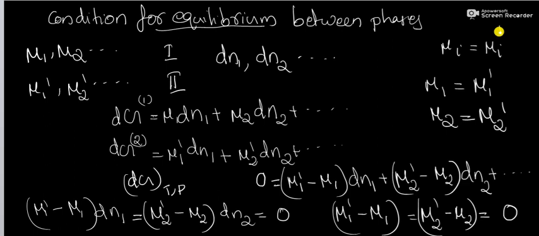That is, for equilibrium at constant temperature and pressure in a multi-component system consisting of a number of phases, the partial molar Gibbs energy or chemical potential of each constituent must be the same in all the phases.